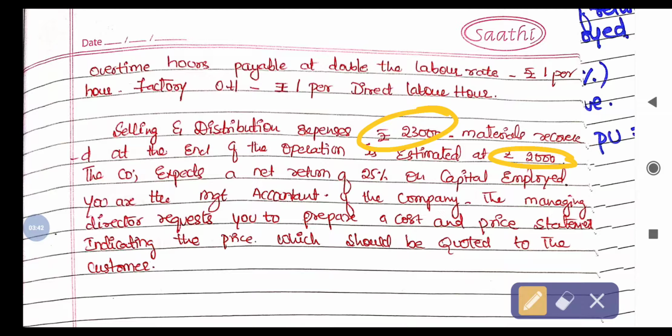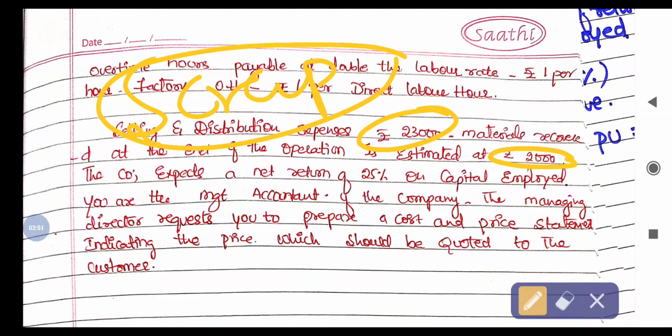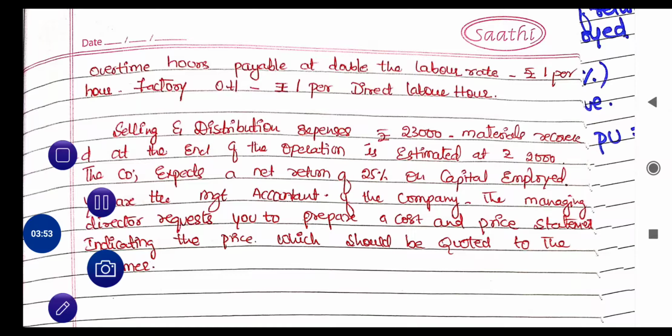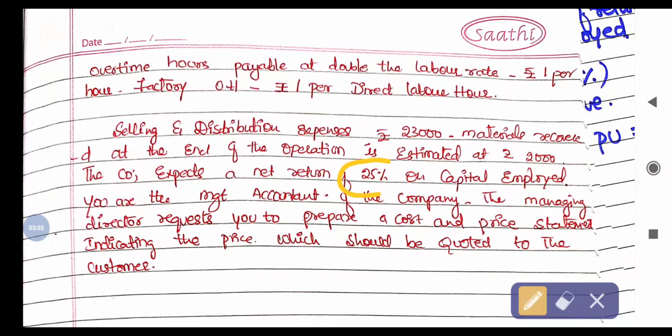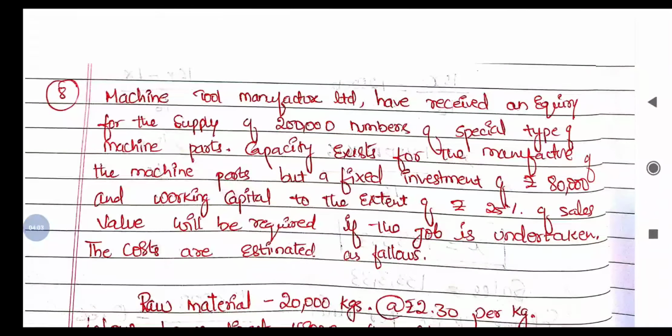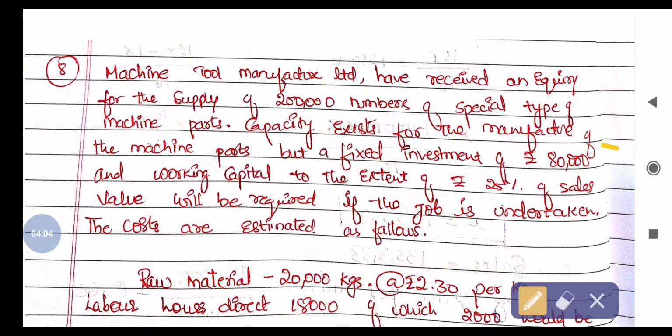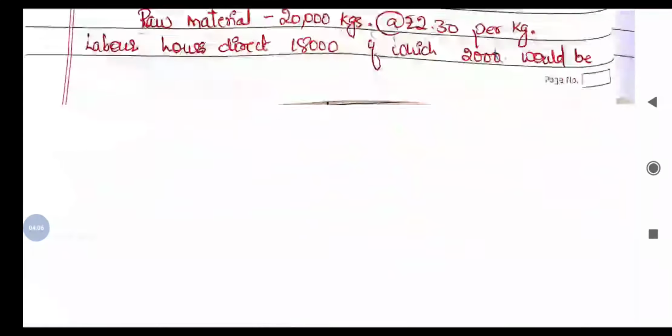So materials recovered means they are talking about the scrap, the remaining wastage, nearly 2,000. The company's expected return is 25% on capital employed. In the earlier question they discussed the capital required, so on that they need 25%. Okay.